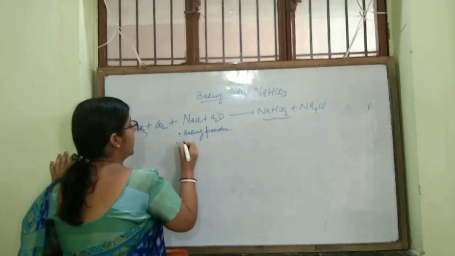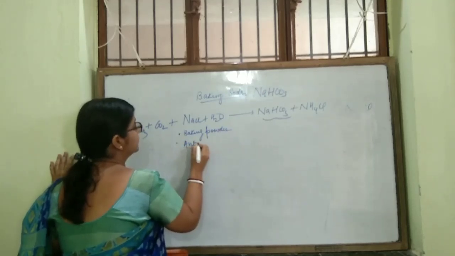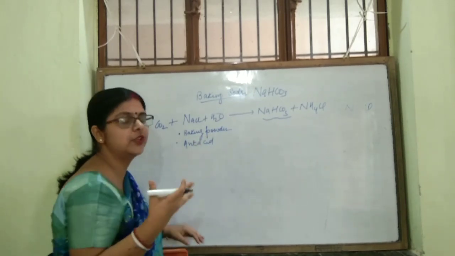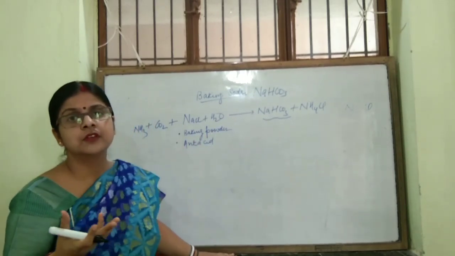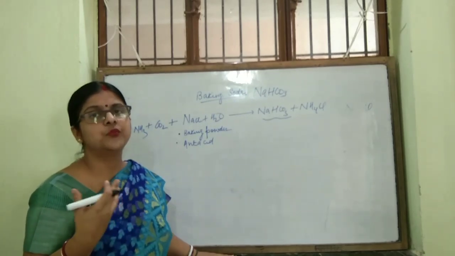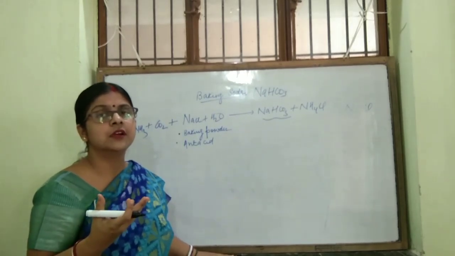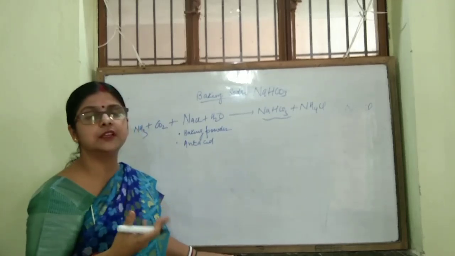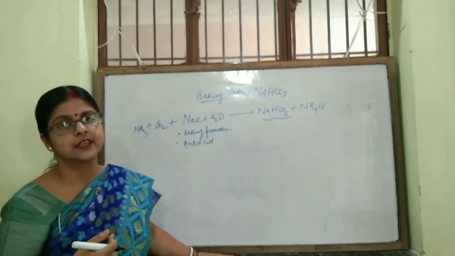Next, as an antacid. Yes, if you are suffering from acidity, then you can use this baking powder or baking soda as an antacid.